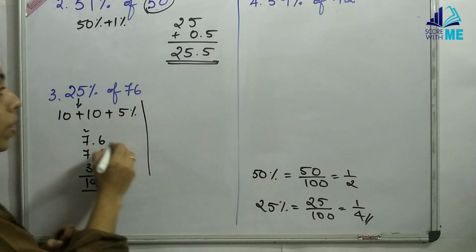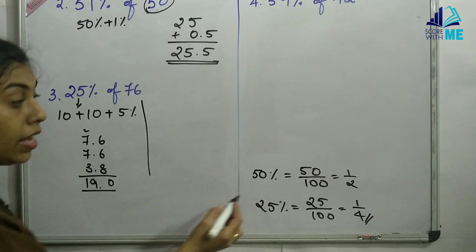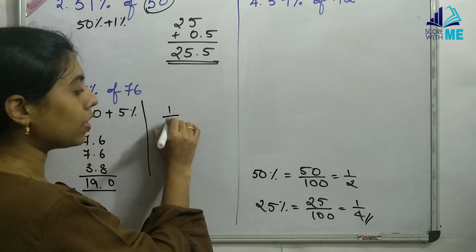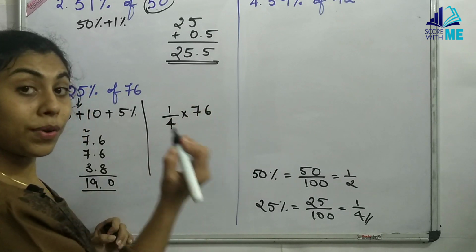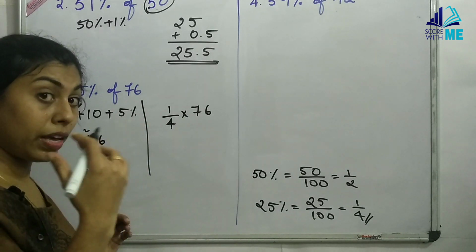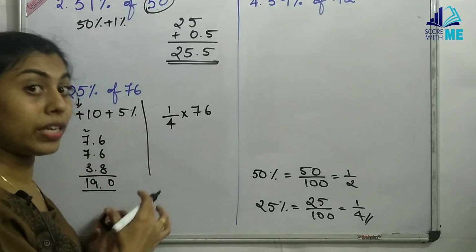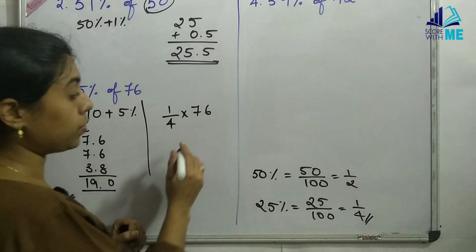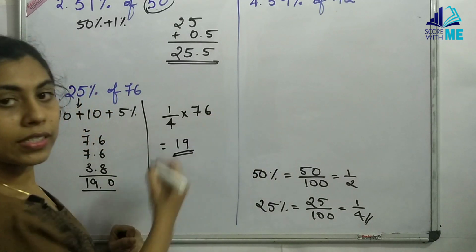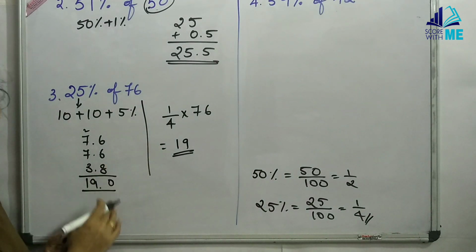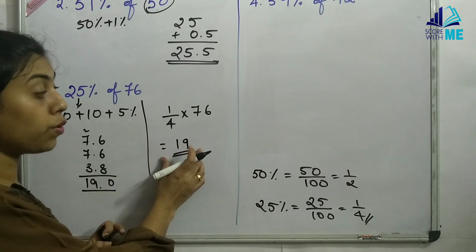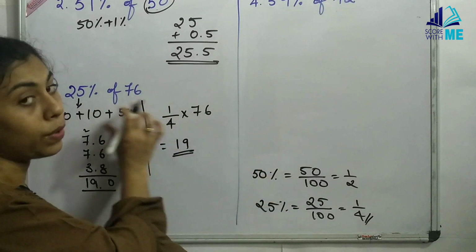If we remember that 1 by 4, this question becomes even simpler. So see the question once again, 25% of 76. If we remember 25% is nothing but 1 by 4, this question becomes as simple as this. So easy, isn't it? So try to make more and more sums, only then we'll know how to improve our speed and which trick where to use and how efficiently to use. So this question becomes 4 ones are 4, 9 fours are 36. So 19. Splitting you will get the answer, but you can finish faster if you use this 1 by 4 fraction instead of 25%.